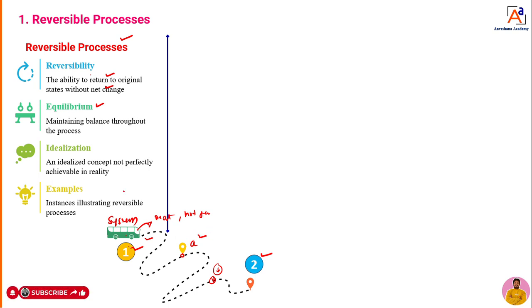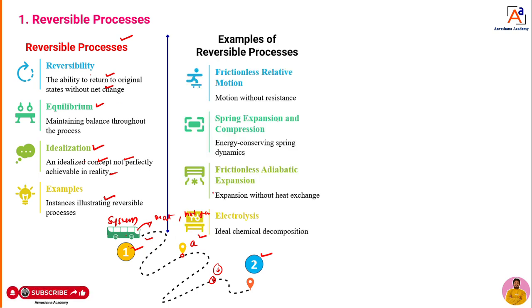But dear students, this process we can only idealize, but not practically. So it is an idealized concept but not perfectly achieved in reality. That means what? It is not practical. Okay, examples you can take. Reversible process: ability to return to its original position without leaving any traces on the surrounding, attaining equilibrium condition at all states, and it is an ideal one but not practical. Okay, now you can see here, what are the examples, dear students?